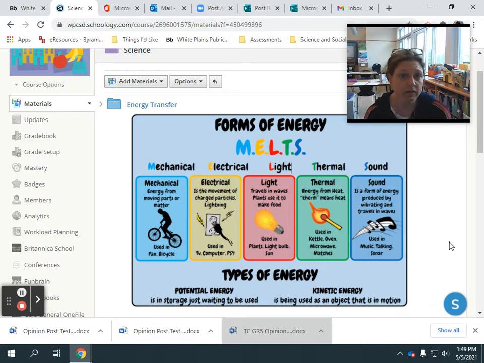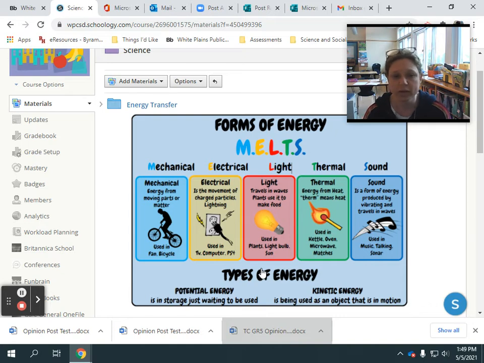So energy can take on like 5, actually 6 different forms. We're really going to be focusing in on 5 different forms. Mechanical energy. So that's here. This is energy from moving parts or matter, for example, a bicycle. Electrical energy, this is the movement of charged particles and lightning, or when you see electric lights, that's electric energy.